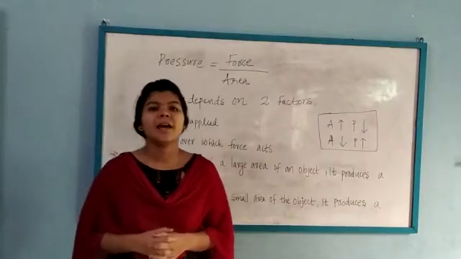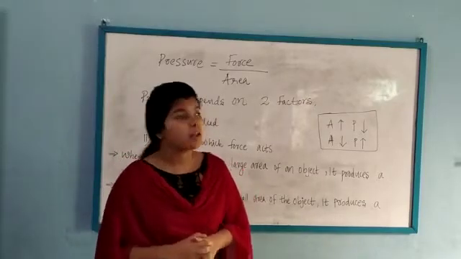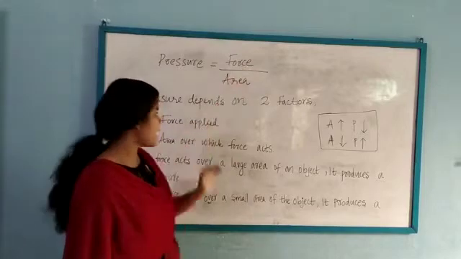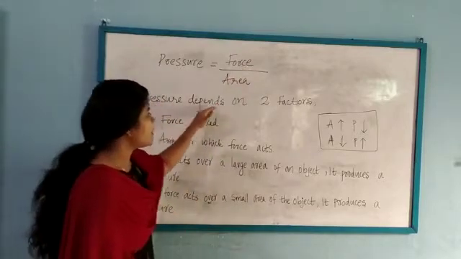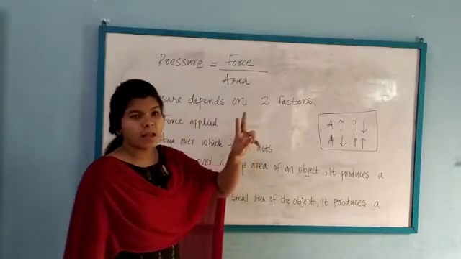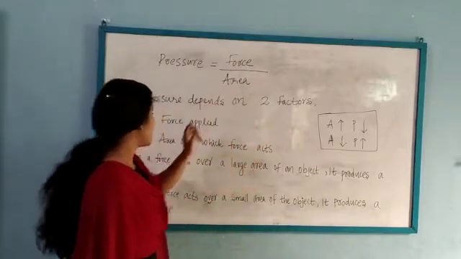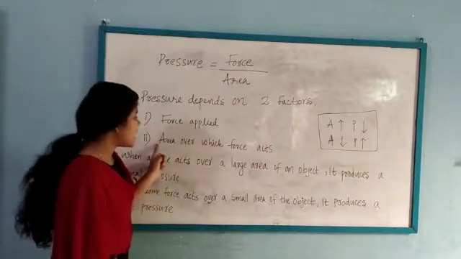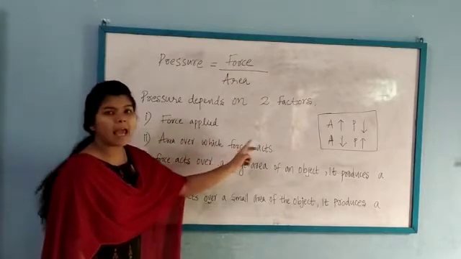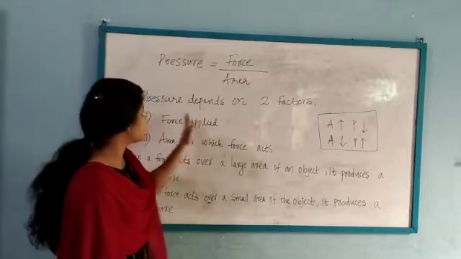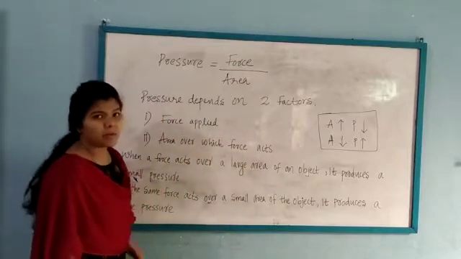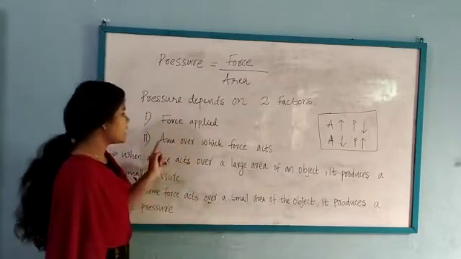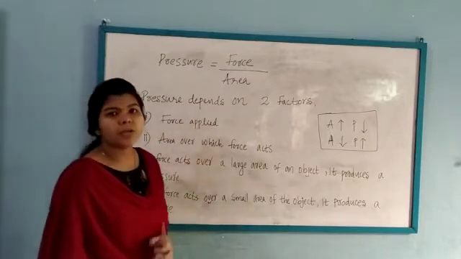Okay. So now we have an idea about pressure. Pressure is equal to force divided by area. Next, pressure depends on two factors, which are the force and the area. The first one is the force applied, and the second one is the area over which the force acts. These are the two factors on which pressure depends.